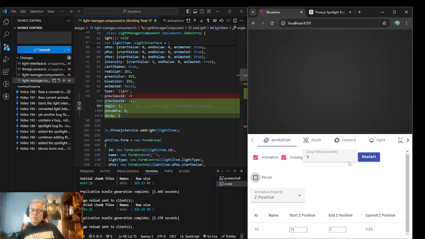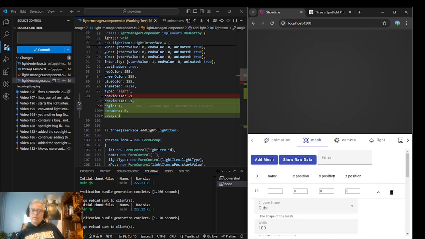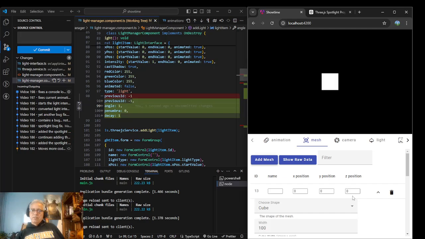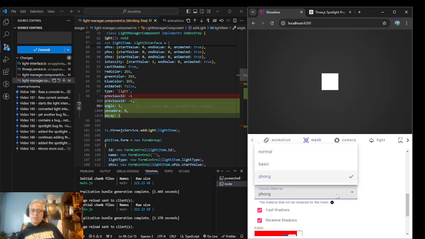I believe the light is sitting out at 10, right? So if we put another little mesh and make it something that cares about light, oops, wrong one.